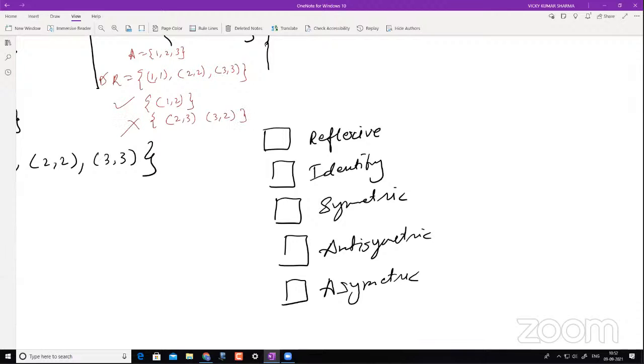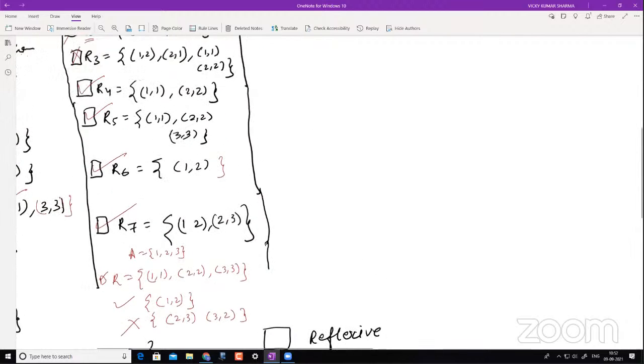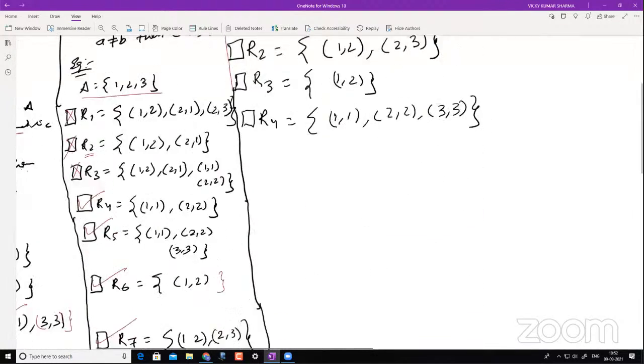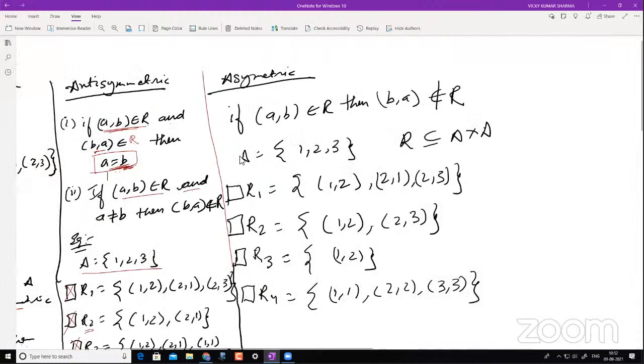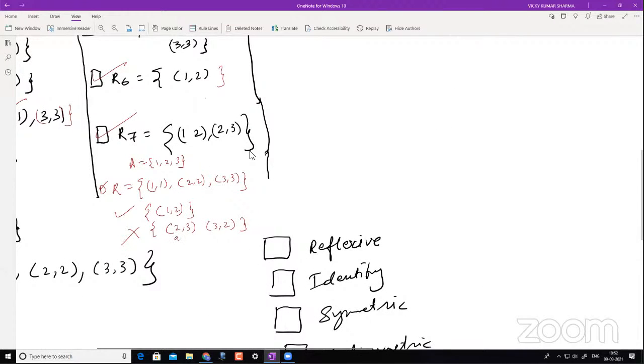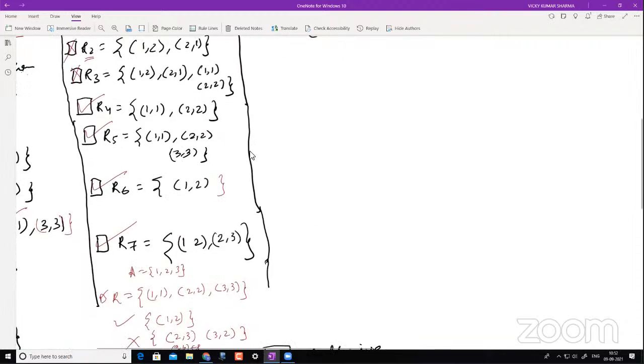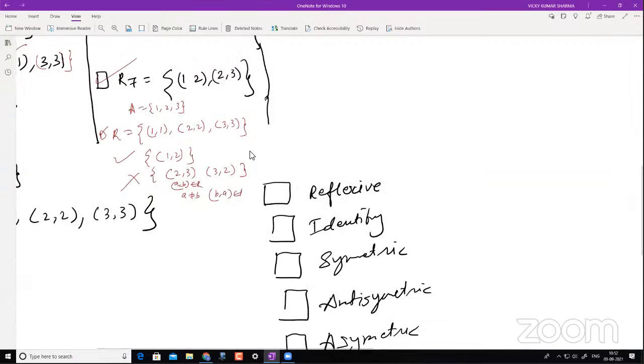Now I know this is not antisymmetric, but which definition to use here? By the first definition, if this is there, then I make sure that A is equal to B. And the second definition says that if (A, B) belongs to R and A is not equal to B, you see A is not equal to B, then it says this should not be happening, that is, (B, A) should not belong to R. Does (B, A) not belong to R here?